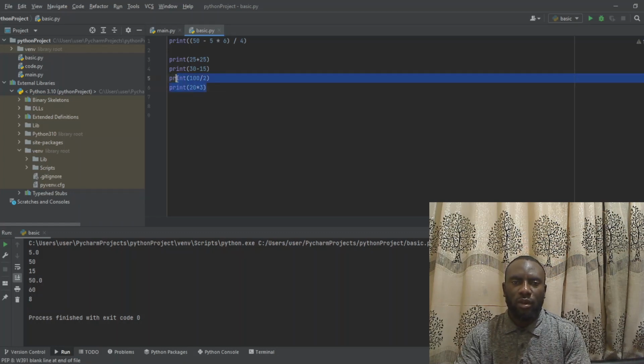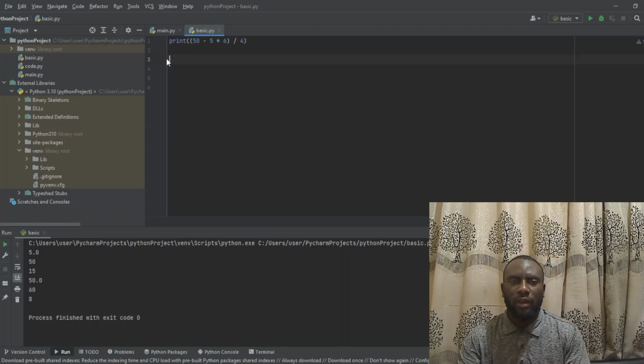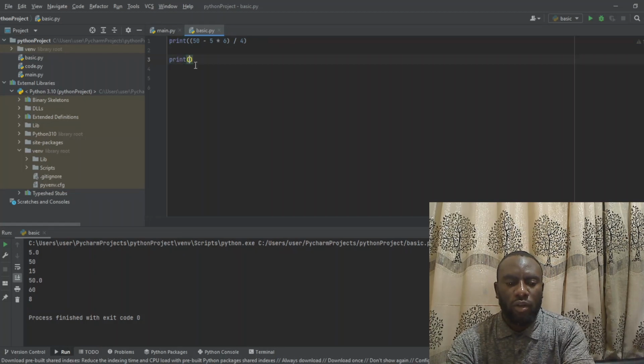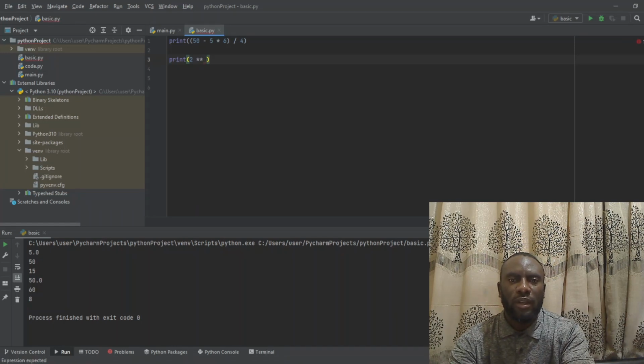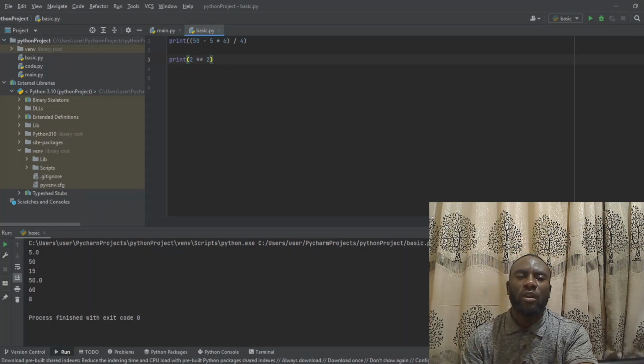For example, now when it comes to numbers, maybe you want to calculate power. That is, for example, you want to say 2 to the power of 4. That is 2 times 2 times 2 times 2 up to 4 places. Or 2 to the power of 10, 2 times 2 times 2 times 2 times 2 times 2 up to 10 places. So all you need to do is just put 2 like this, then you put times, that is double times, then you put the power, maybe 2 to the power of 4, that is 2 times 2, then 2 to the power of 2, which is 2 times 2.